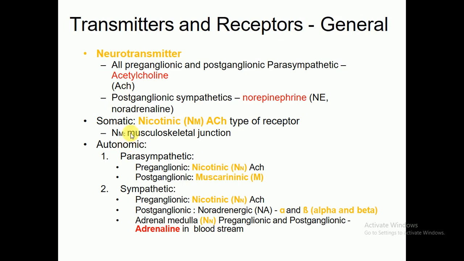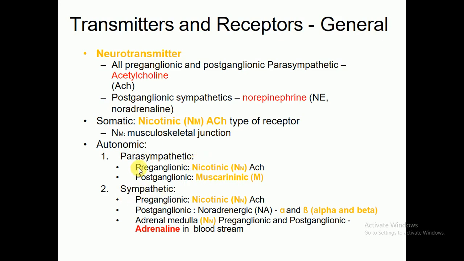Okay, now coming to the somatic nervous system. Somatic may involve the nicotinic receptor, which is called the NM receptor. This is an acetylcholine type of receptor, also called NM, so you can say it acts at the musculoskeletal junctions. The autonomic nervous system includes the parasympathetic nervous system and the sympathetic nervous system.